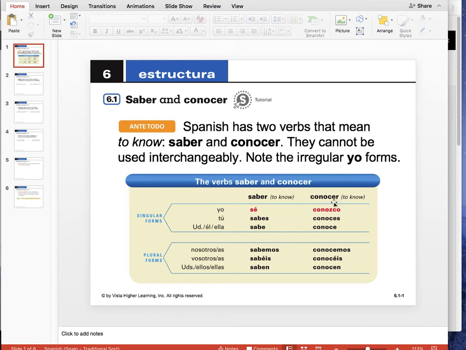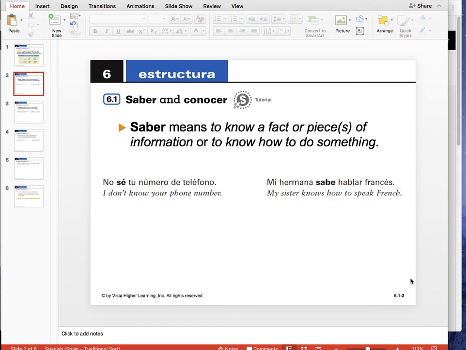Alright, so now to the verb conocer, which also means to know, but again, a different type of to know. Conocer. Here we go. Yo conozco. So notice the irregularity there, and that's why it's highlighted in red. Tú conoces. Usted, él, ella conoce. Nosotros, nosotras conocemos. Ustedes, ellos, ellas conocen. Muy bien. So, what do these mean?